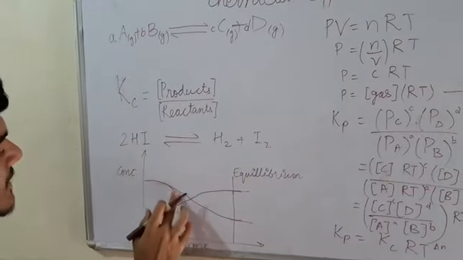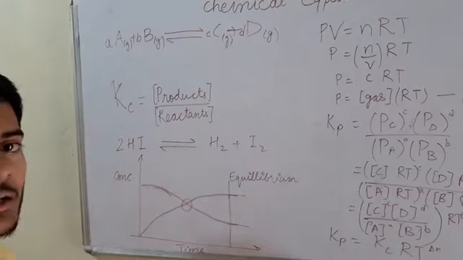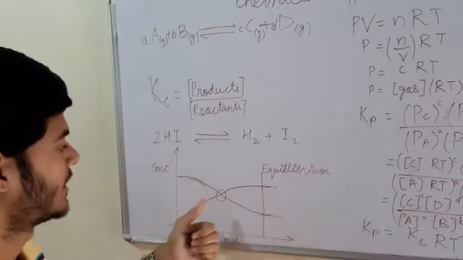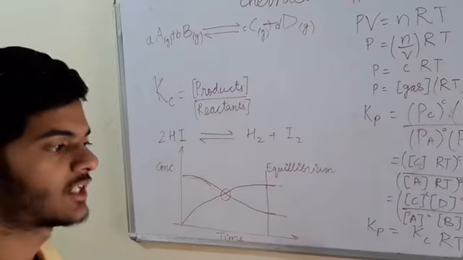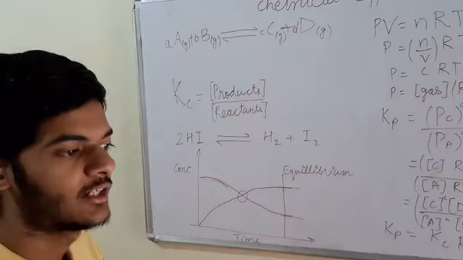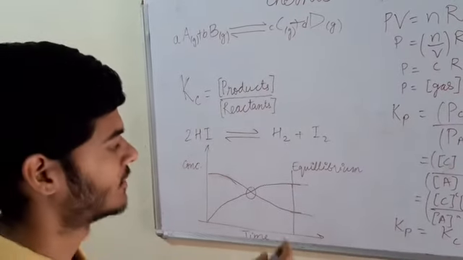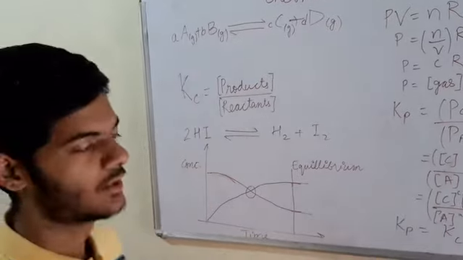So the thing is that we will not consider this point as our equilibrium point, but many misconceptions are there, because here reactants and products concentration is equal. But we have to consider that the concentrations of product and reactant should be at a constant level, where it has attained a constant. So I would erase the board.